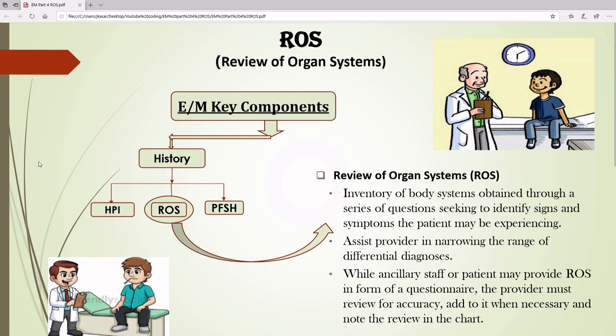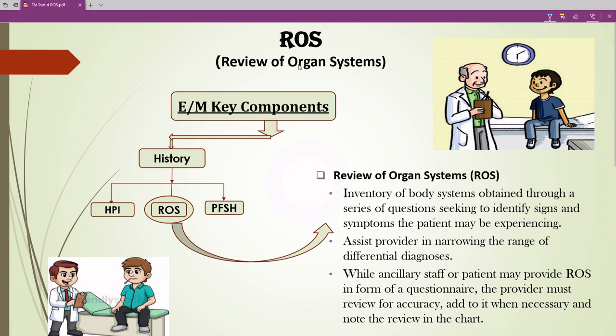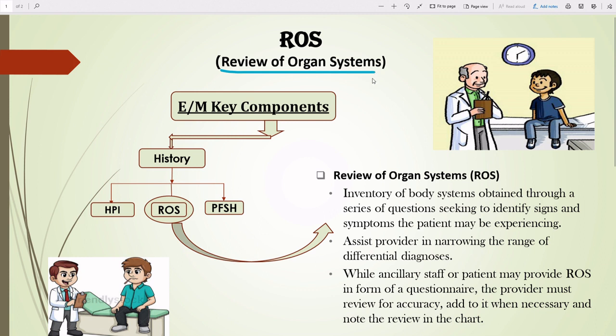Today we are going to learn about ROS. ROS means Review of Organ System. So let's start without wasting time. So ROS means a review of organ system. It's a part of history, and history is the key component of E/M.